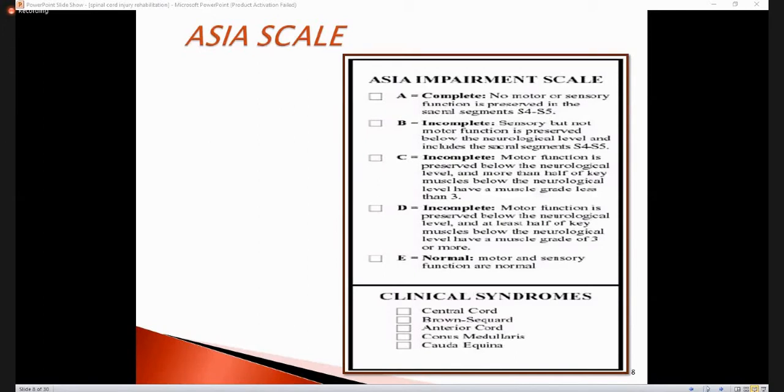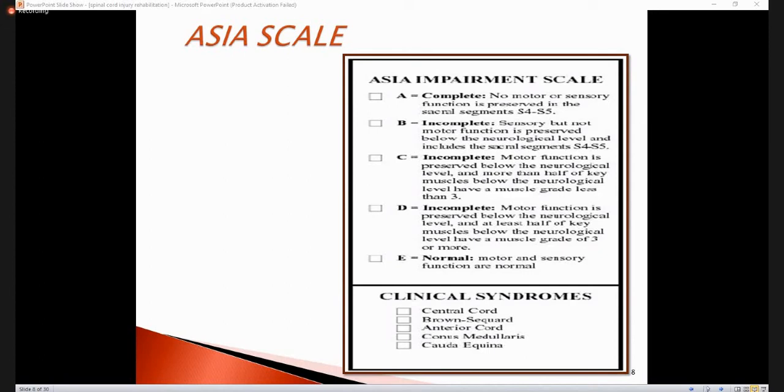And E is ASIA E, which is normal motor and sensory function below the neurological level. So if we see the ASIA impairment scale, A is the complete injury, no motor and sensory function.